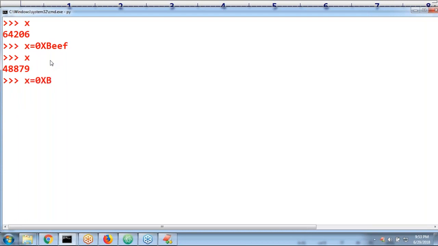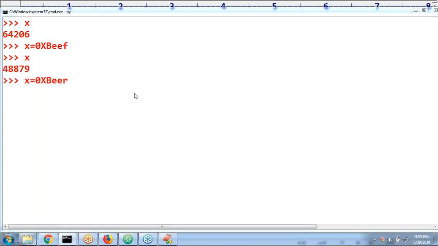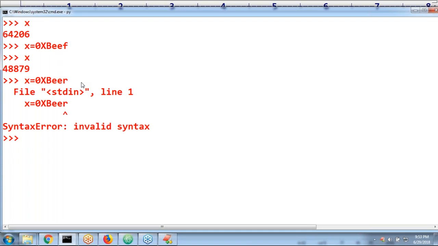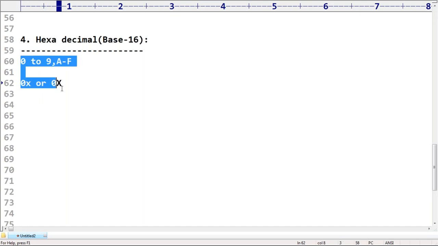x is equal to 0xBEER. Is it valid or invalid? Okay, invalid. What is the problem? R is not allowed. That's why invalid syntax. Observe. Clear, right? So the allowed digits are 0 to 9, A to F.